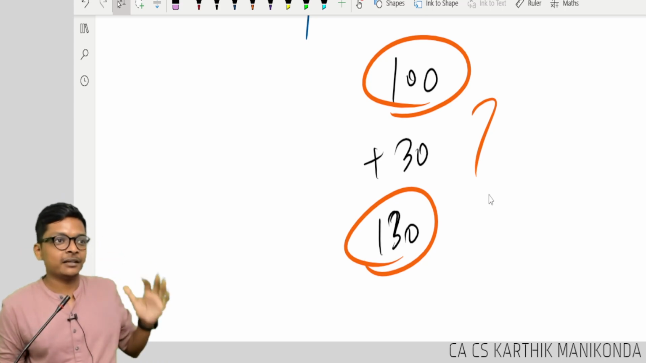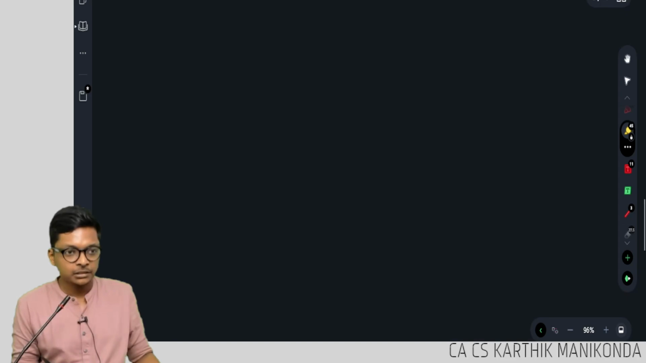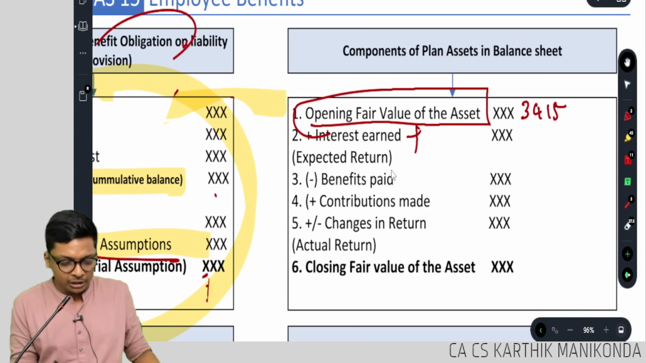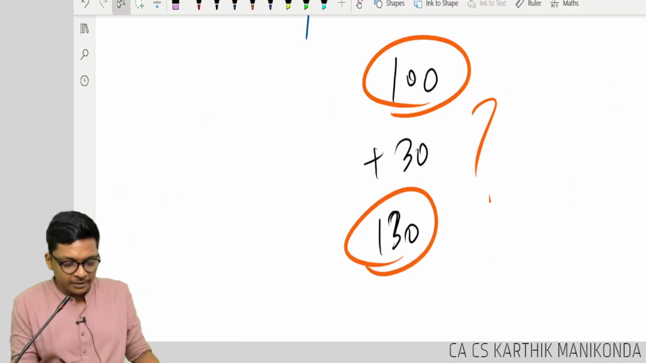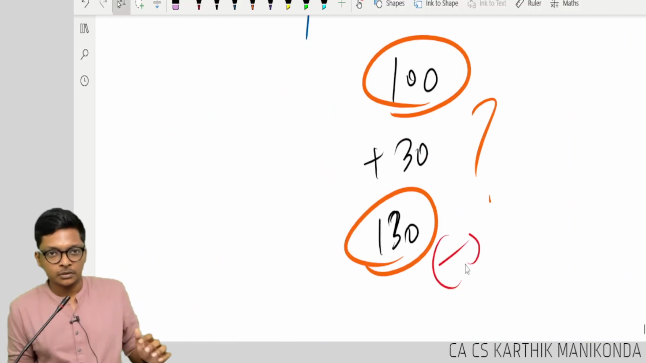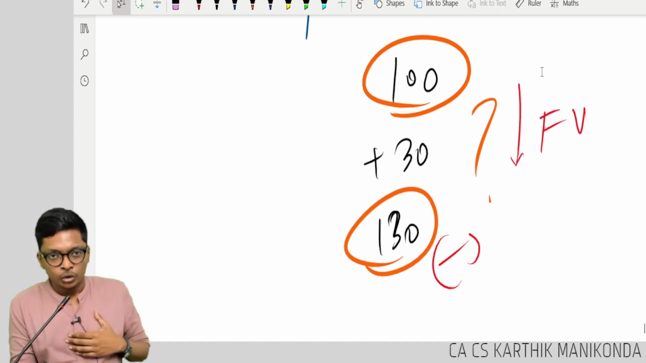In this we have 3 sums in study mat. We are going to do all 3, very easy ones. Now look at the asset side, guys. There are still a few more things, but I'm just talking about a few small things. Okay, before I go to the table, how will this 130 reduce? Increase, I told. 130 will reduce if fair value drops.